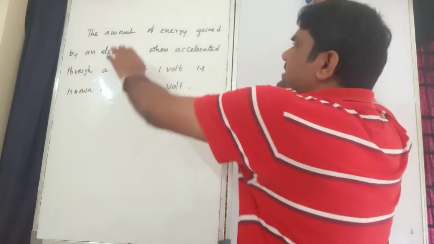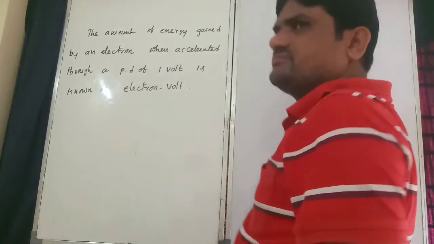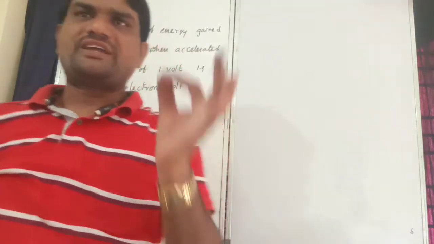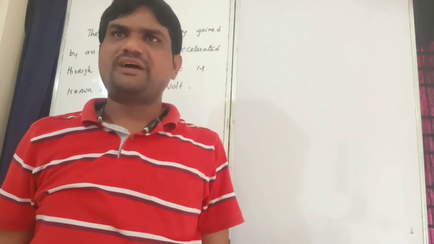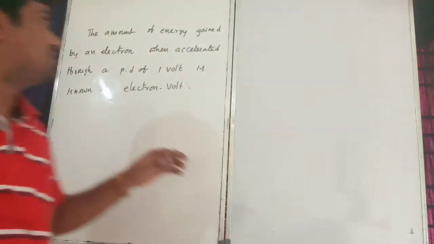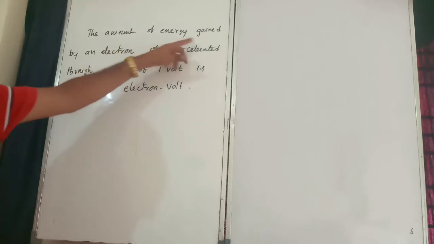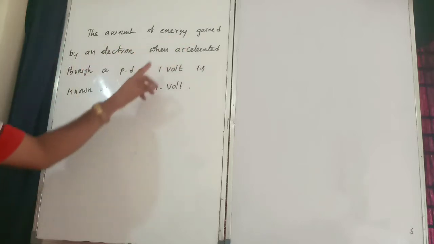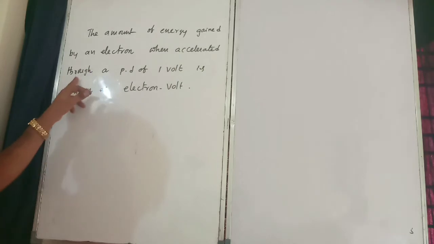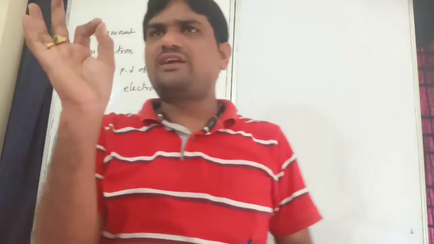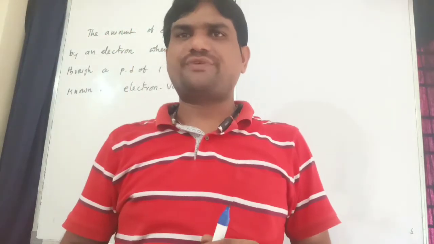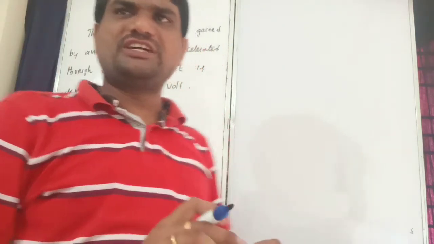Electron volt is the amount of energy gained by an electron when accelerated through a potential difference of 1 volt. See, for example, here we are having 1 volt potential difference.